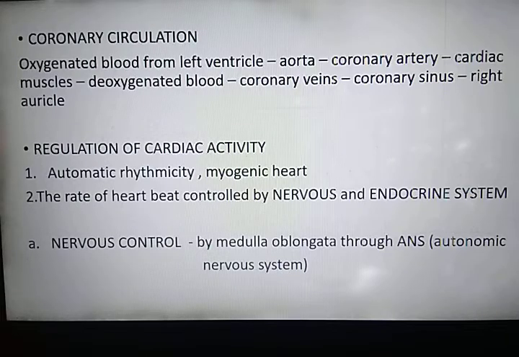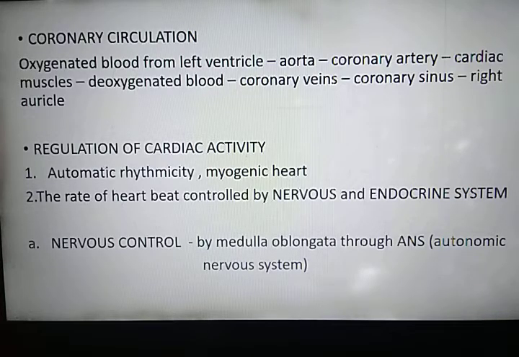Next is the coronary circulation. Coronary circulation is related to the circulation of blood to the heart muscles. Heart muscles also need oxygen for the release of energy so that it can pump the blood faster. Now coronary circulation, I told you, is related to the flow of blood to the heart muscle, especially not inside the heart, to each and every heart muscle.